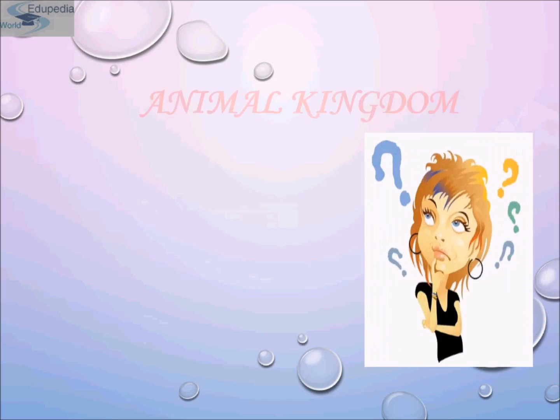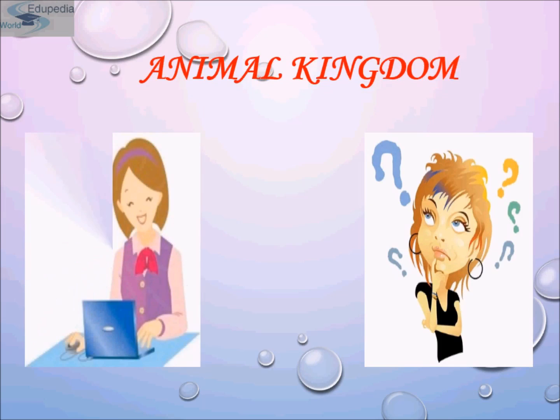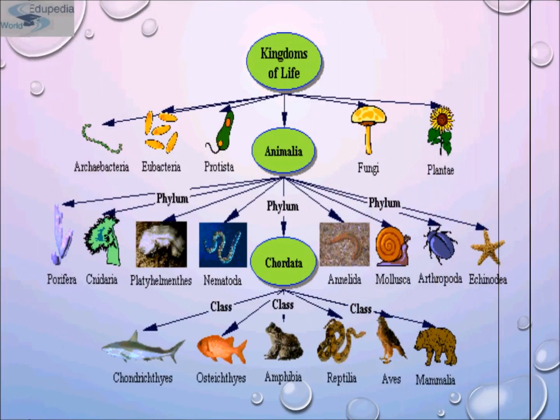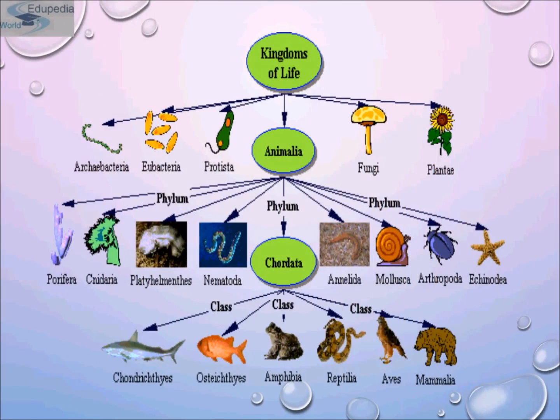My topic for the presentation is Animal Kingdom. When you look around, you will observe different animals with different structures and forms, isn't it? As over 1 million species of animals have been described till now, the need for classification becomes all the more important. The classification also helps in assigning a systematic position to newly described species.